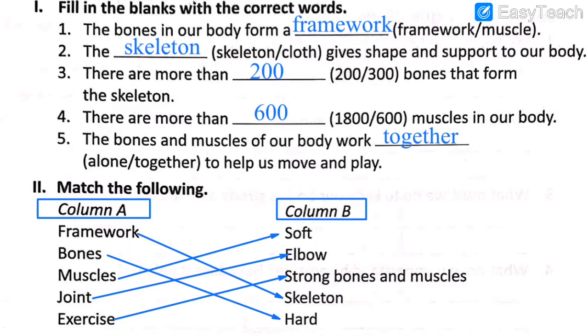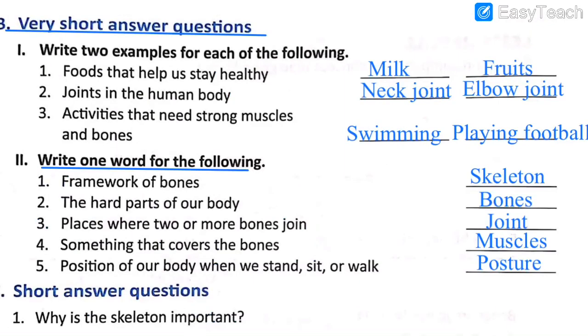Let's read that also. Framework of bones is called skeleton. Bones are hard. Muscles are soft. Joints, we have seen elbow joint, and exercise makes our bones and muscles strong. After that, we solved 2 example questions. Foods that help us to stay healthy: milk and fruits. Joints in the human body, the 2 examples of joints: neck joint and elbow joint. Activities that need strong muscles and bones are swimming and playing football.